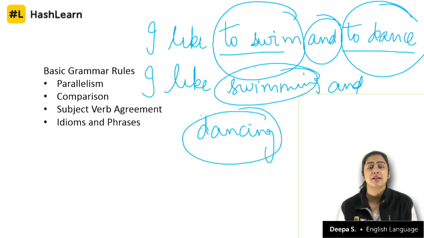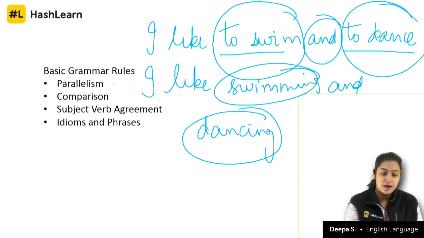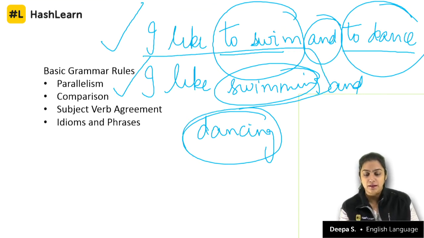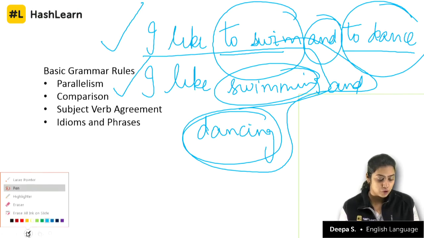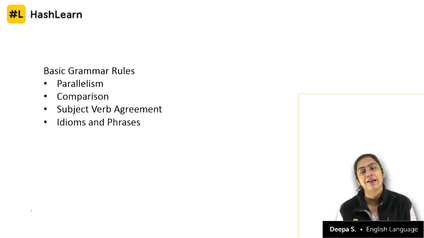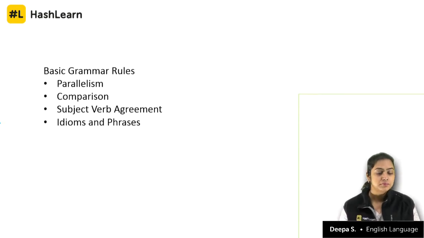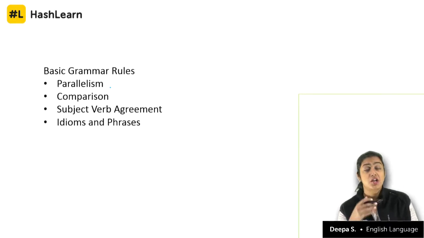Here, swimming and dancing both are in ing format. So it is either this or this. I cannot say I like to swim and dancing. Got it? So this is about parallelism. Whatever you construct will have to be in parallel with the respective entities. It's not just this.